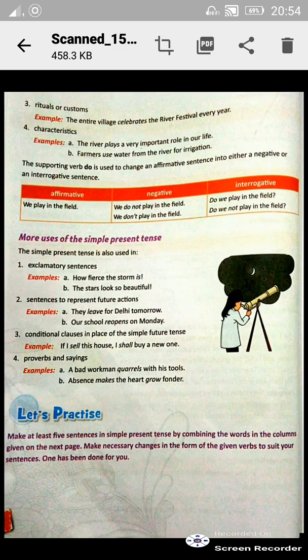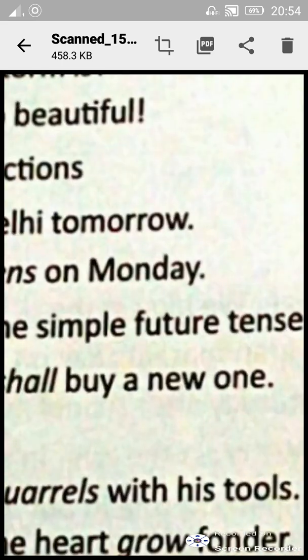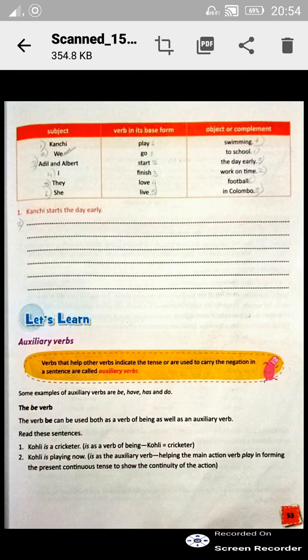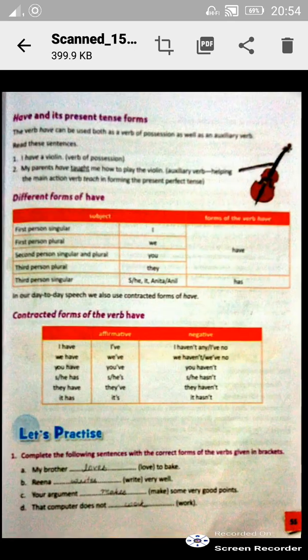Auxiliary verbs. It took some time for me to bring it up. Okay. And here I have explained to you all the have form of the verb.